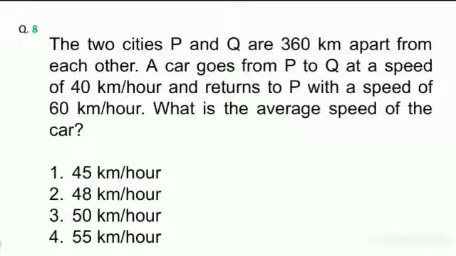The two cities P and Q are 360 kilometers apart from each other. A car goes from P to Q at a speed of 40 kilometers per hour and returns to P with a speed of 60 kilometers per hour. What is the average speed?